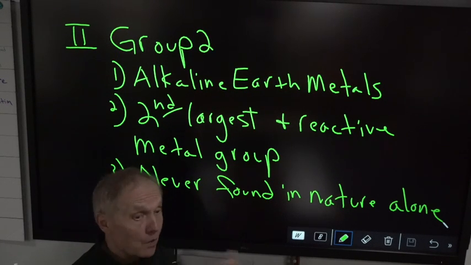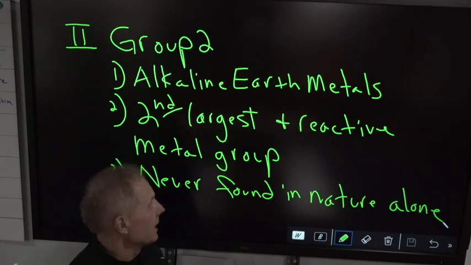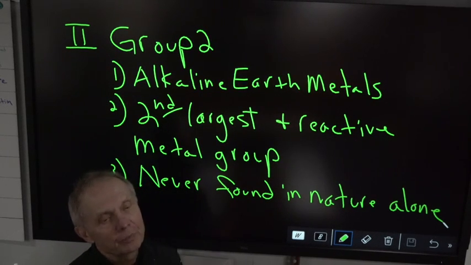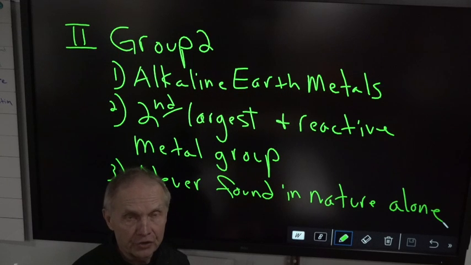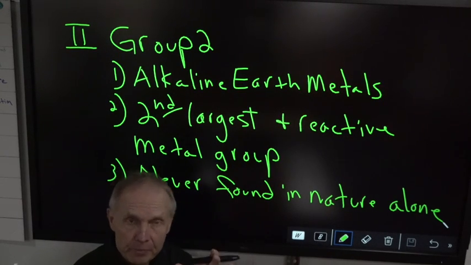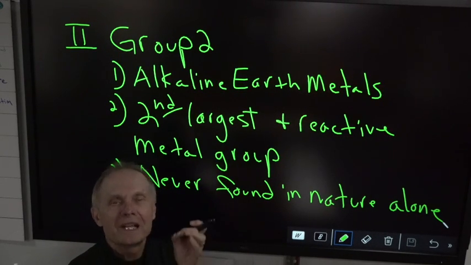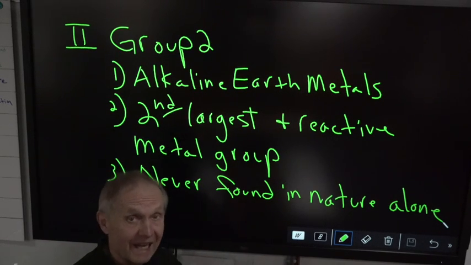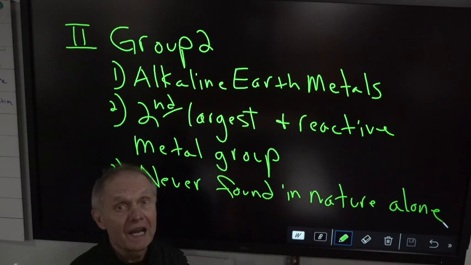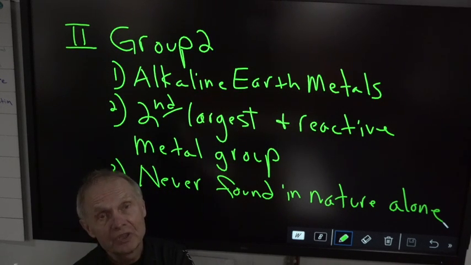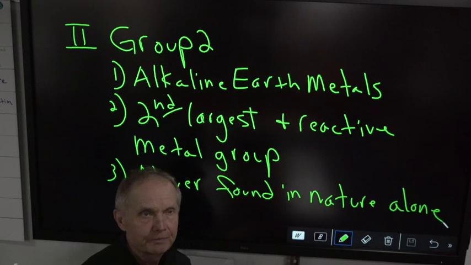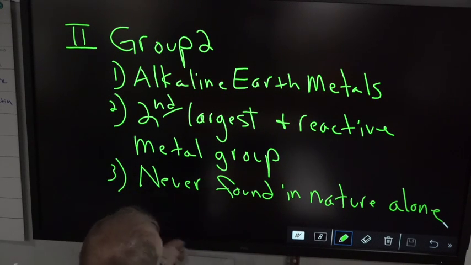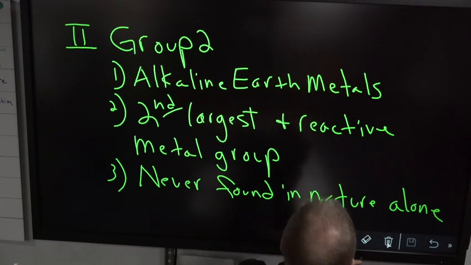Well then, how do we get individual elements like sodium and magnesium and calcium? Well, there's a process called electrolysis. So if you chemically put together a compound, you can chemically break it apart. And electrolysis breaks apart NaCl, so you get Na substance and Cl substance. Okay, so that's about it, except for number 4.